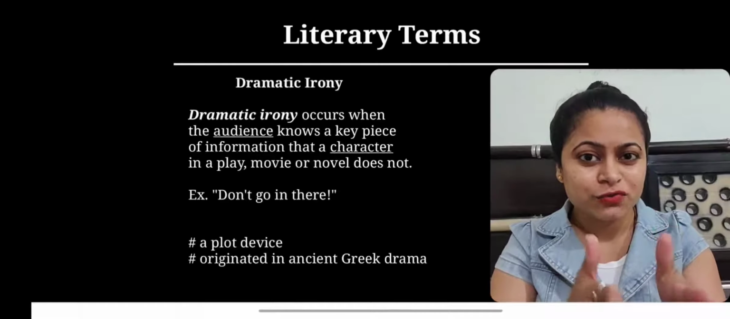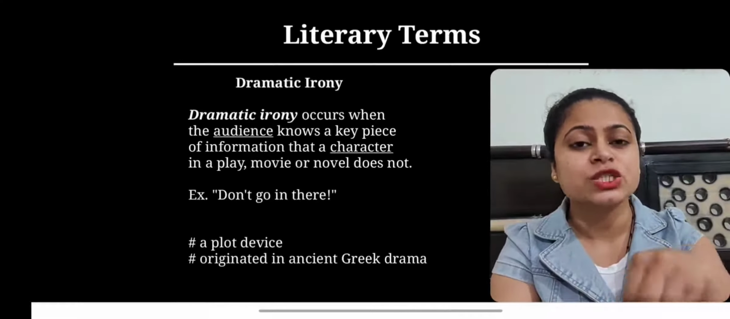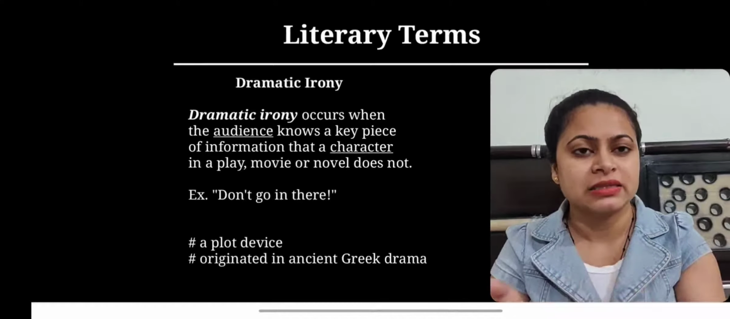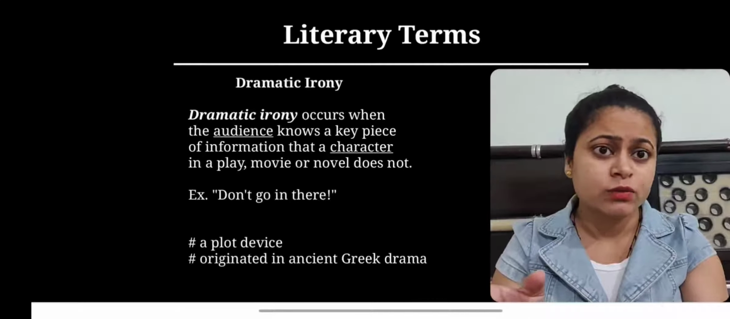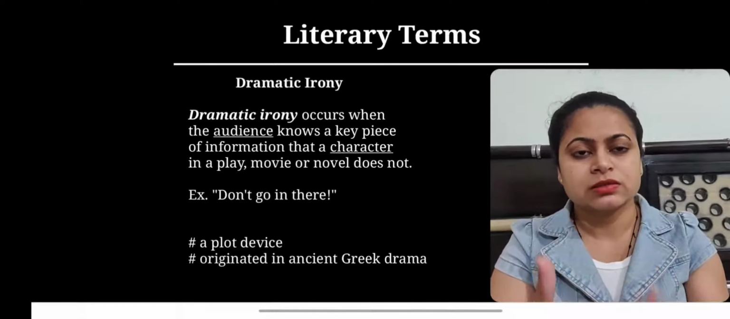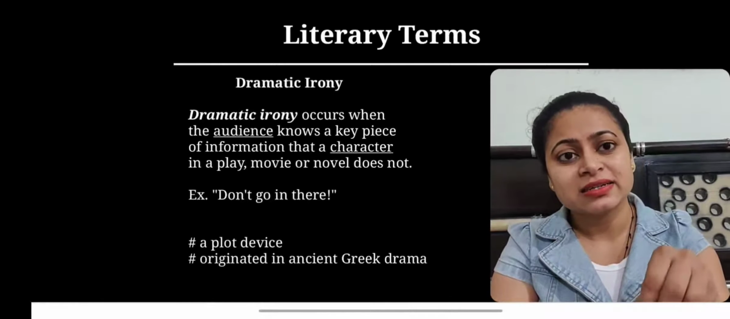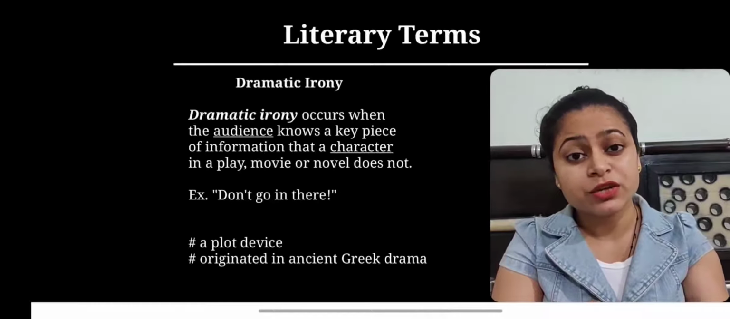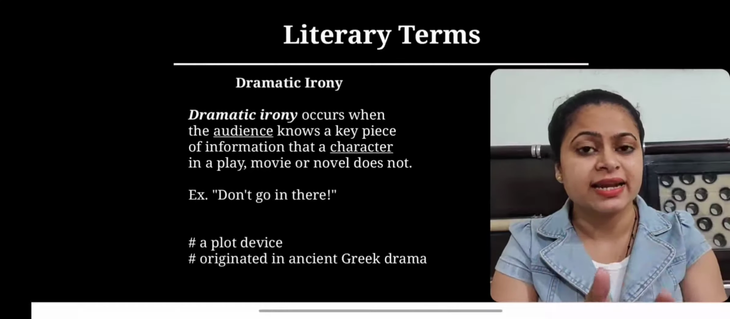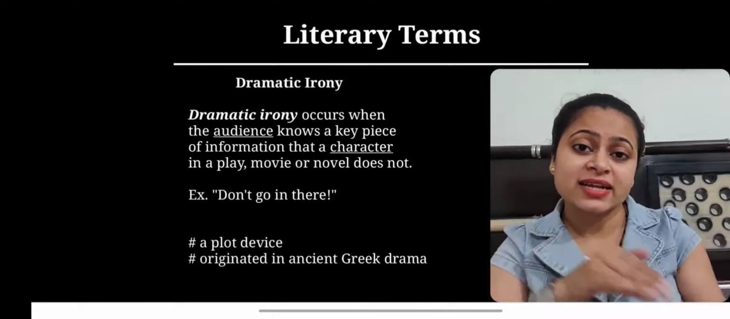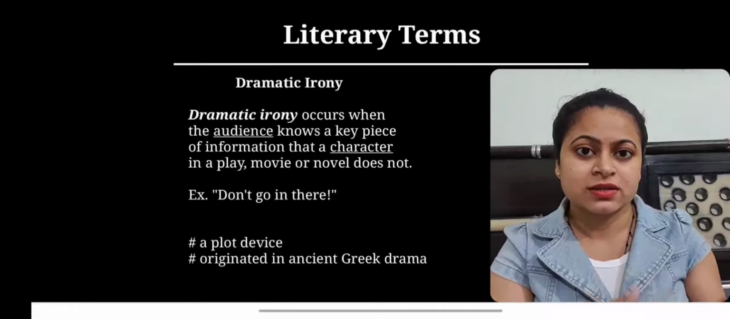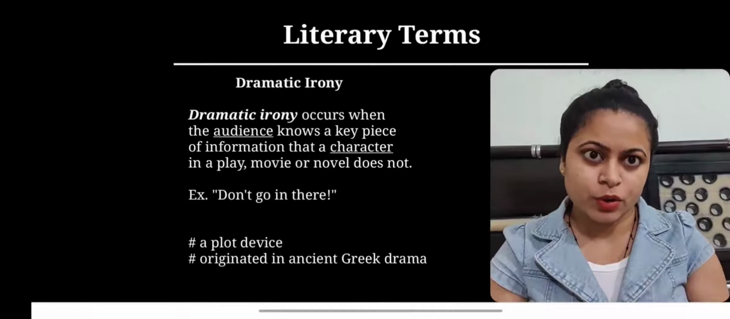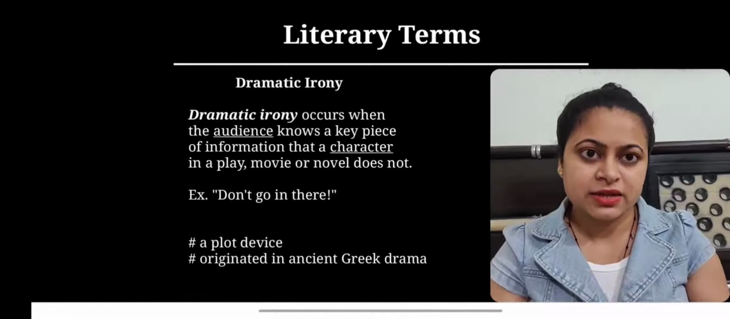the difference of understanding a particular situation by the character of the play or any art like play, movie, or novel. So the point is that in order to highlight the difference between the understanding of a certain situation by the characters and the audience or readers, this irony is employed by the creators.